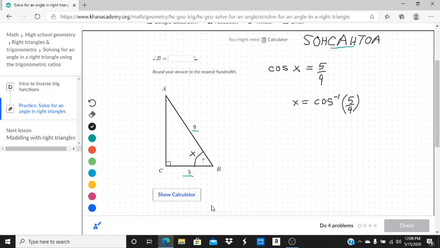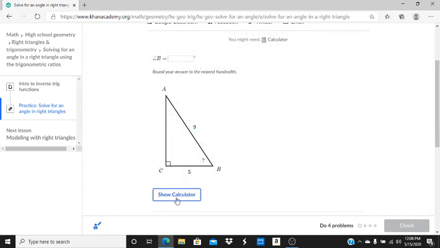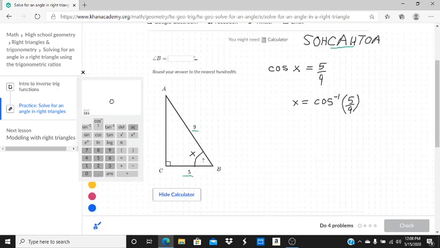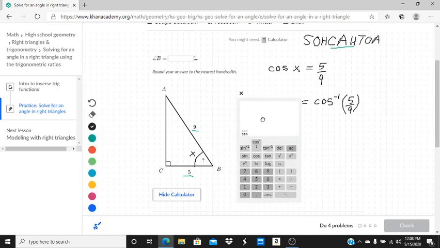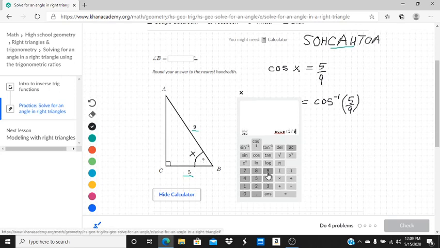So at this point, I can pull out a nice handy calculator on Khan. And you want to make sure you're in degrees. DEG should be in dark. If RAD is in dark, that means it's in radians, but you want it in degrees. You're going to say the inverse cosine, and it's going to say A cos, which means arc cosine. That's the other name for inverse cosine of 5/9, 5 divided by 9. We're going to figure out what that is.